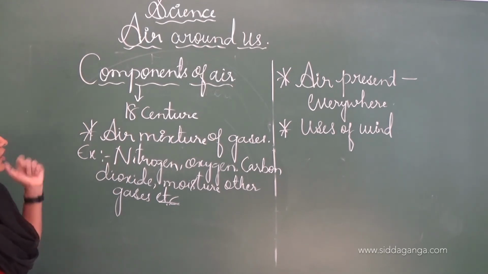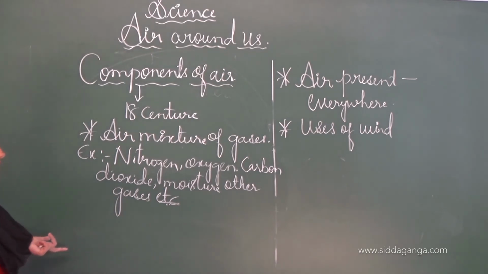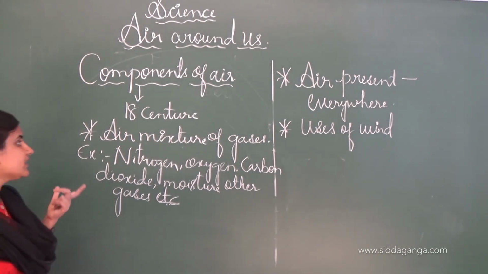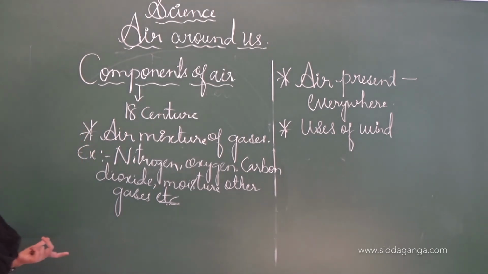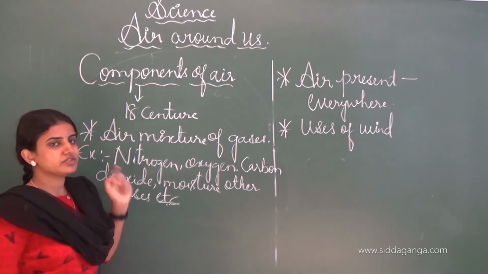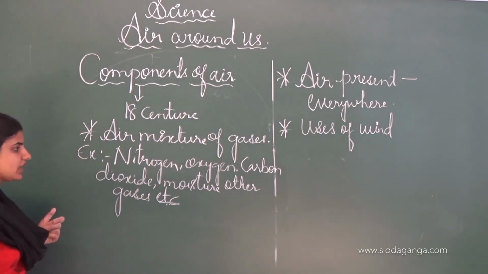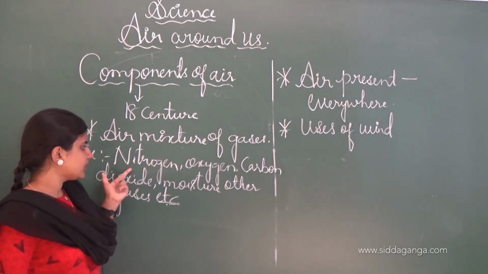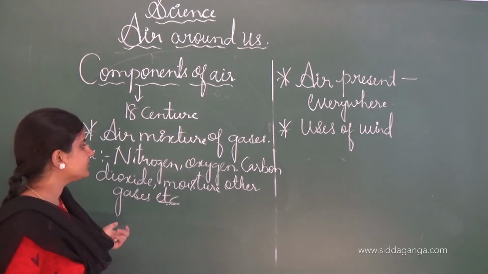Once again I will tell you the components of the air. Till the 18th century, people thought that air is a simple substance, that air was just one substance. But it was experimentally proved that air is a mixture of different types of gases, like nitrogen, oxygen, carbon dioxide, moisture and other gases.